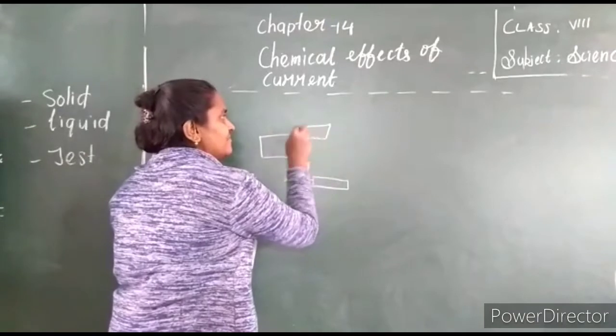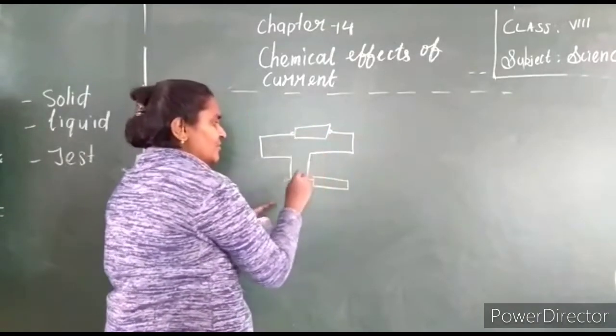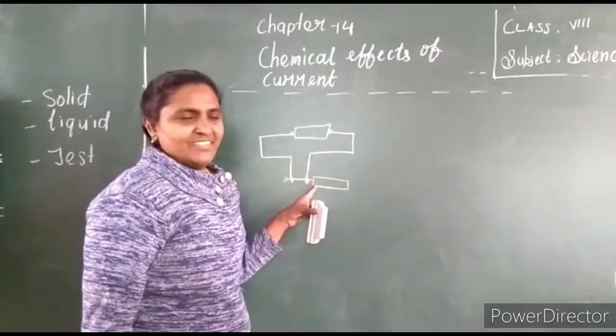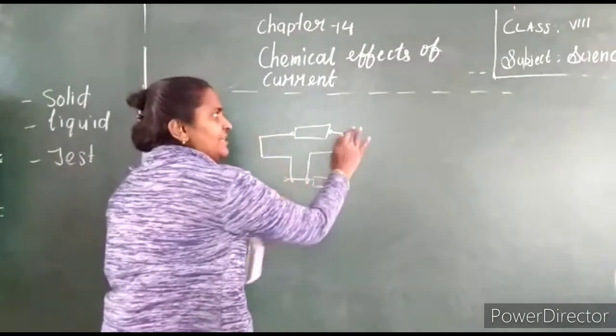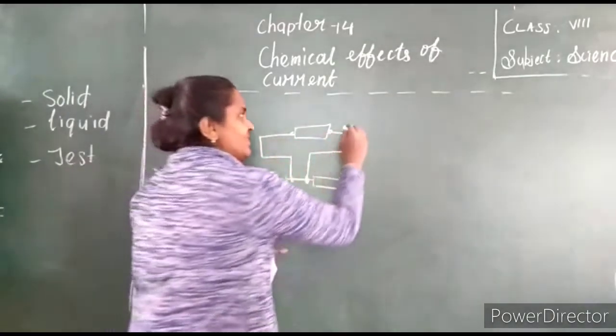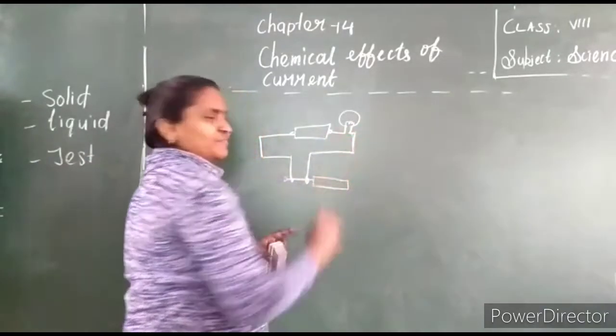This is a cell. A small cell I am going to connect. Both the terminals are connected here to the metal. In between, I am going to fit a bulb.